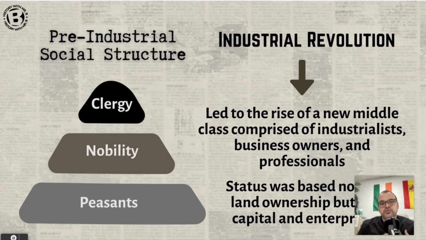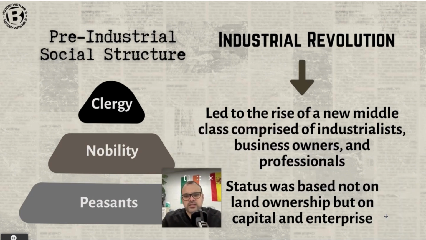Before the Industrial Revolution, European societies were, generally speaking, agrarian societies. They had a social structure with a very clear hierarchy. You can see one example on the screen: the clergy, the church members, priests, etc., at the top, followed by the nobles, the wealthy, and then the peasants. Think of this as three estates, as in French society, where the first estate was the clergy, the second estate was the nobility, and the commoners or peasants were the third estate.